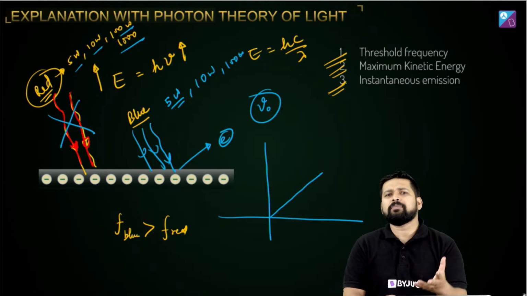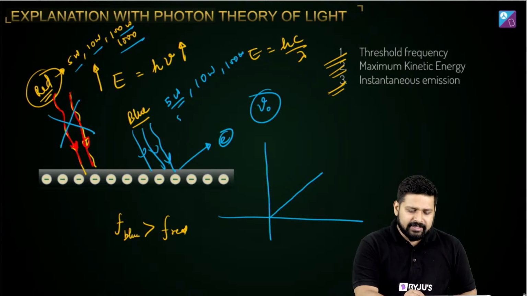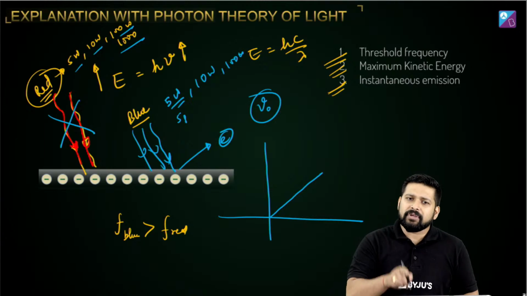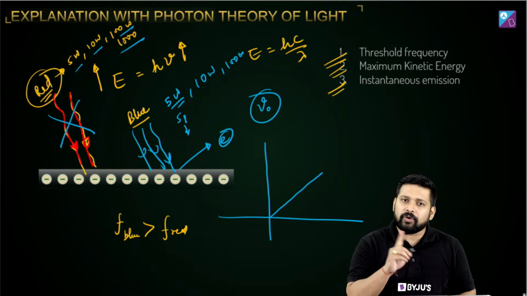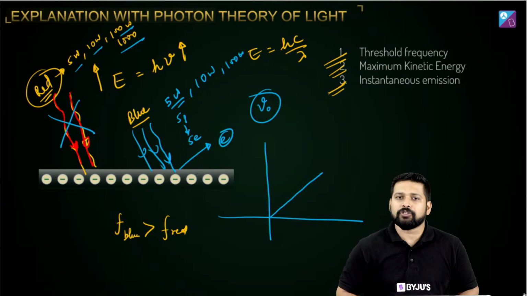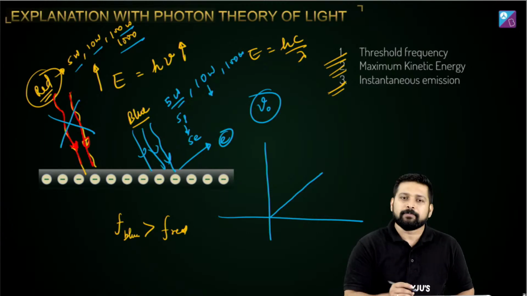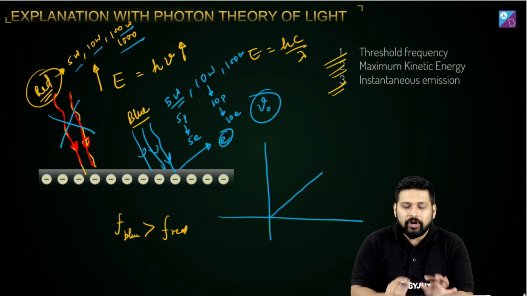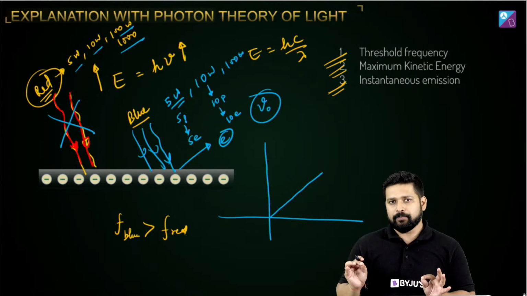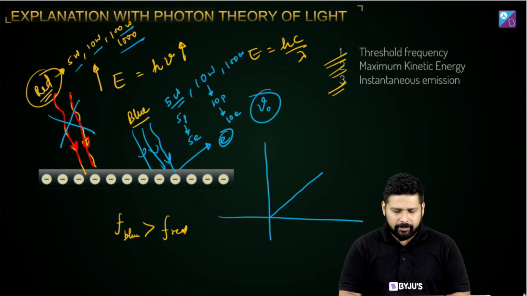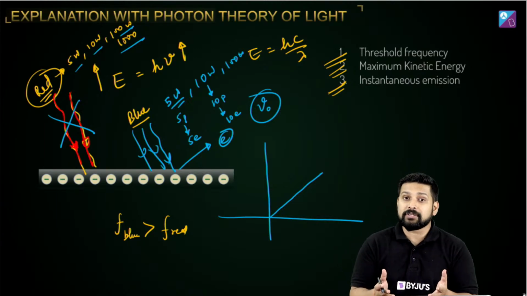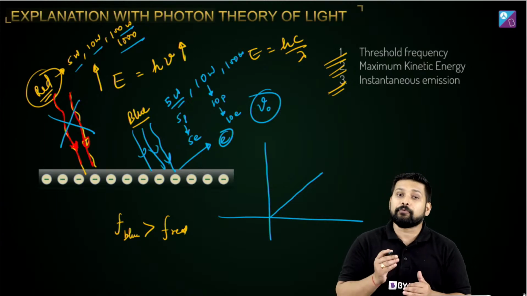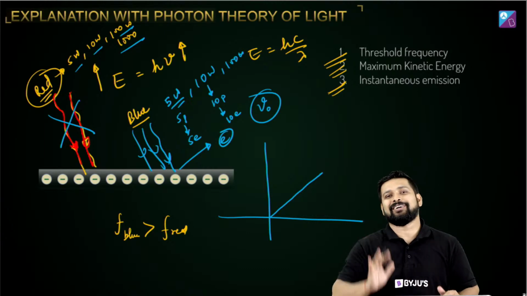Because initially intensity means what? A 5 watt bulb is, let's say, giving 5 photons, and each photon is able to knock off 1 electron, which means I am getting 5 electrons in the circuit. Now 10 watt will be proportional, right? So 10 watt will give me 10 photons and it will knock off 10 electrons. So you can see that there is a direct proportionality. Got it? This is the graph I think you're talking about, right? But this only happens when the photoelectric effect has already started.